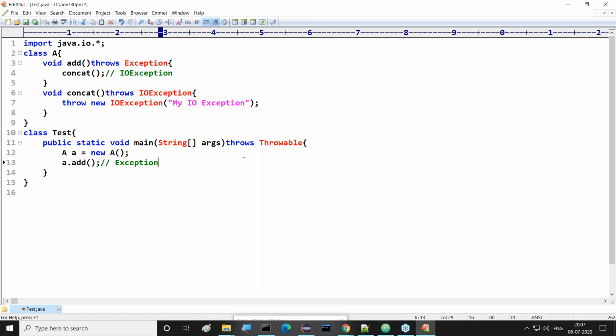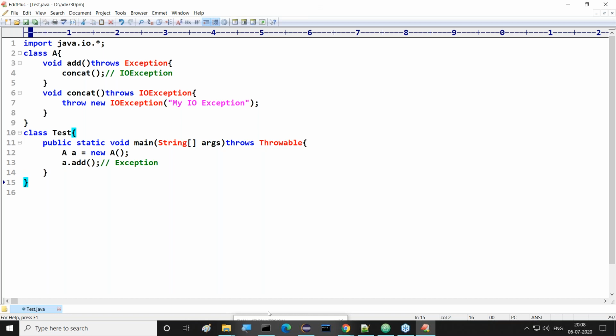Then what is the JVM able to do? The JVM will send that exception to its internal default exception handler. Inside the JVM, a default exception handler is available. That exception will be bypassed to the internal default exception handler. That internal default exception handler is able to display all the exception details at all three locations. The three locations are: the original location, the 7th line, the 4th line, and the 13th line also. That exception details are going to be displayed by the default exception handler inside the JVM, which is able to handle this particular exception.